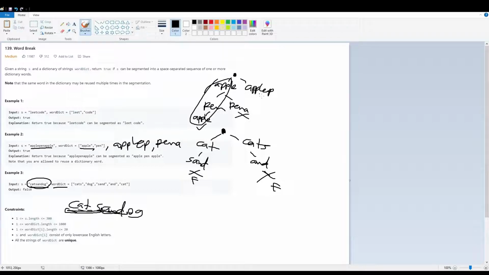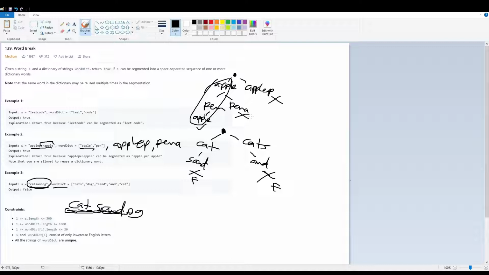What about apple, EP? We have these strings here. Obviously, we cannot go on any further. That remaining string here, E, N, A, P, P, L, E, obviously is not in a word dictionary here, so we have to stop here. Okay, and then this resolves to true. We need at least one true in order to return true.